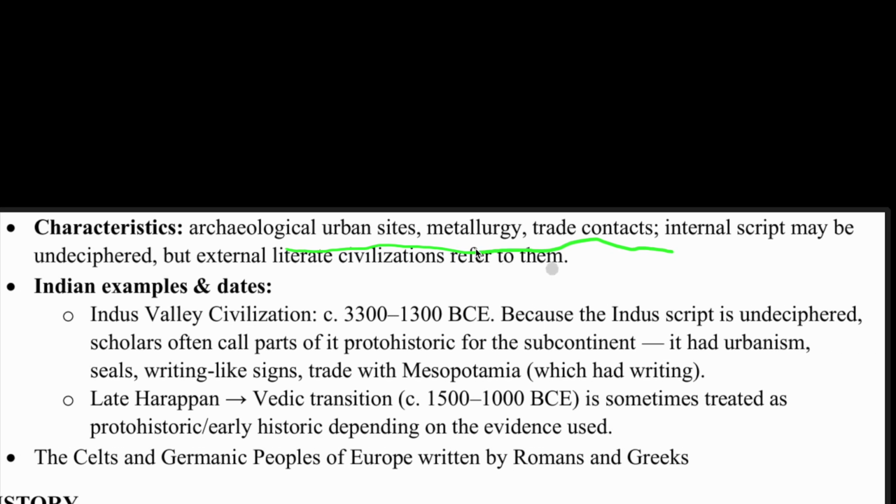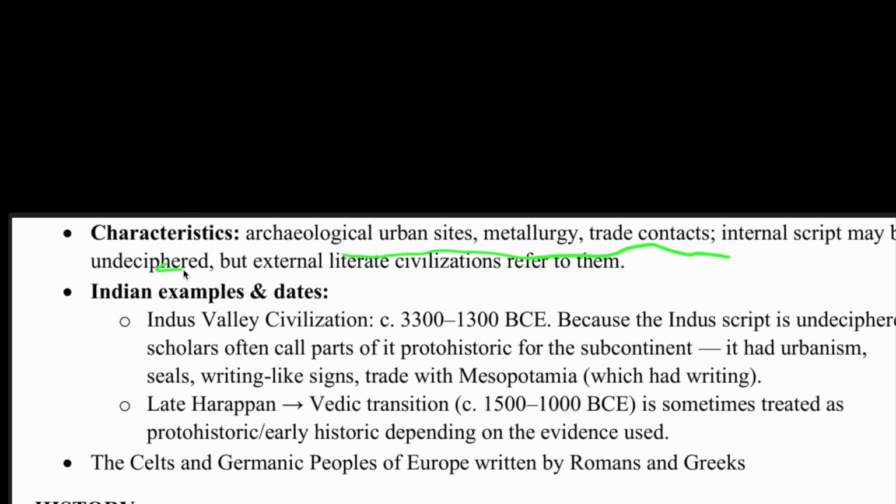But the literature is undeciphered, and external civilizations refer to them. For example, we know Harappans have their writings, but what if Harappans had not their own writing, and some other civilization had mentioned them?